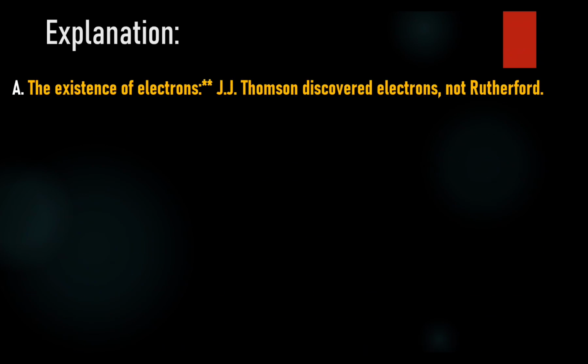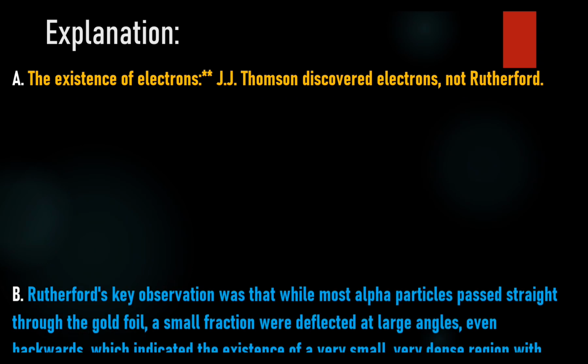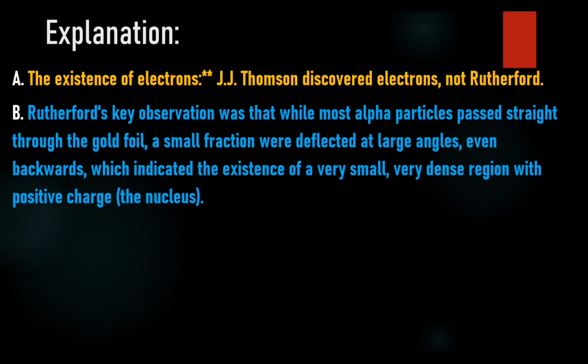A. The existence of electrons. J.J. Thomson discovered electrons, not Rutherford. Rutherford's key observation was that while most alpha particles pass straight through the gold foil, a small fraction were deflected at large angles, even backwards, which indicated the existence of a very small, very dense region with positive charge, the nucleus.